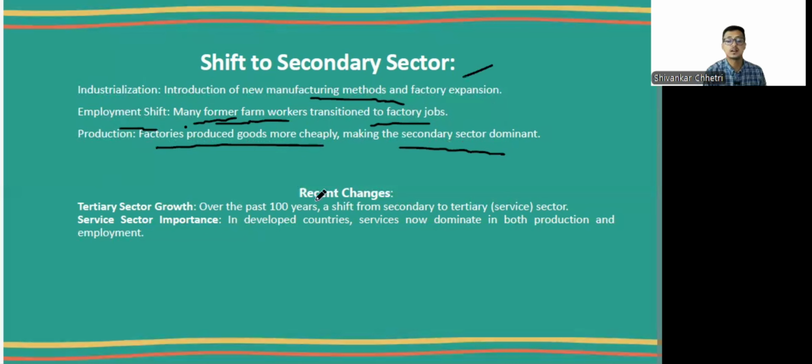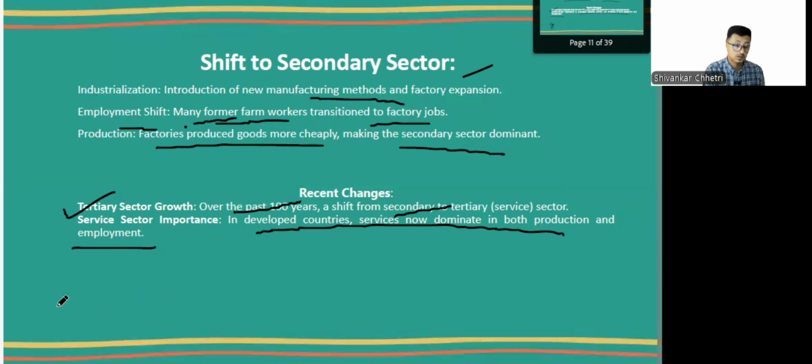Now, in recent times, what has happened is the tertiary sector has grown. Over the past 100 years, there has been a shift from secondary sector to tertiary sector, right? In developed countries, the service sector is now dominant in both production and employment. So that's how there have been historical changes from the time of the agriculture sector,